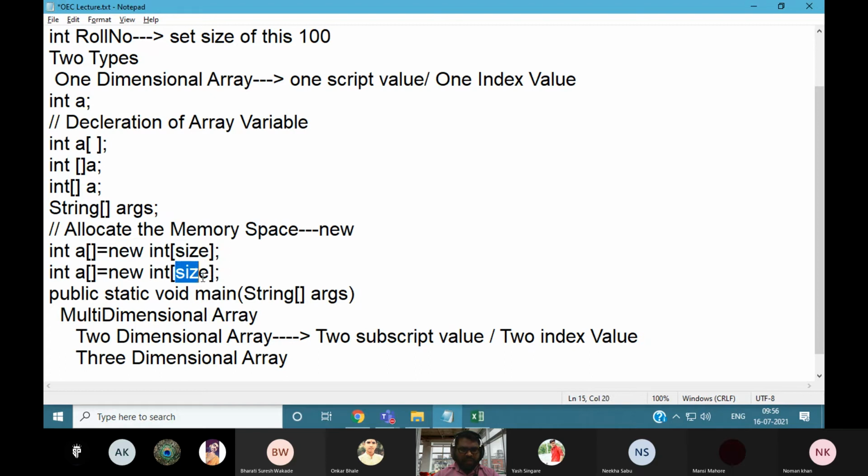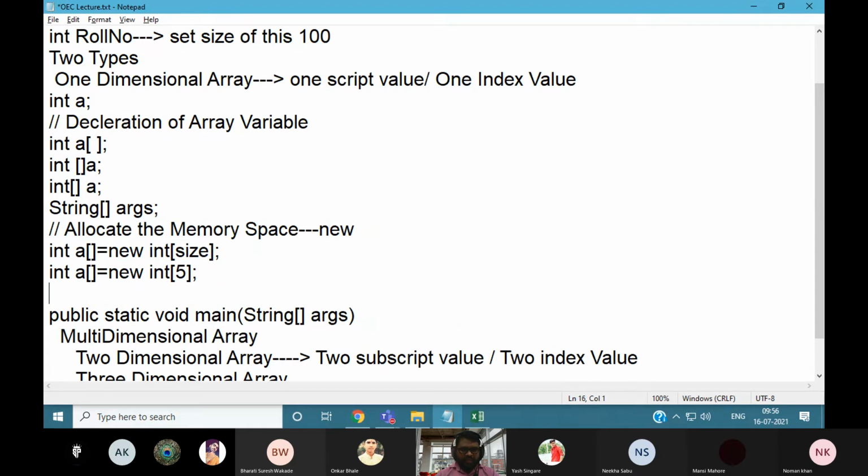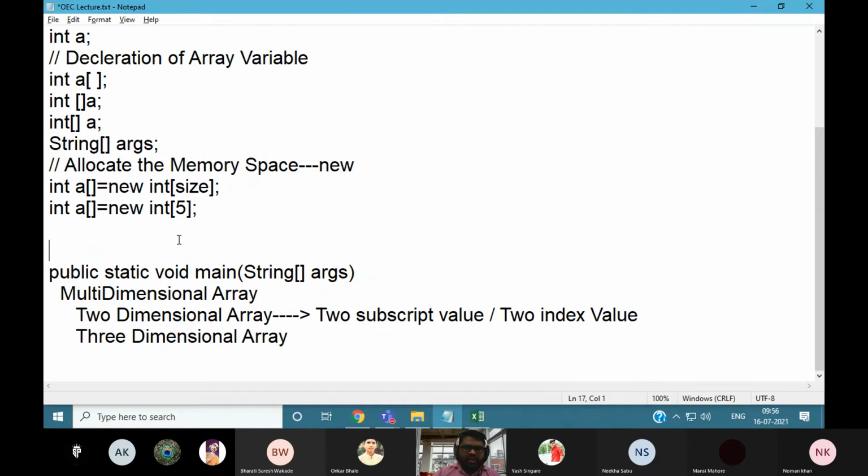So integer, say the 5 elements we want to store. In this way we can allocate the memory space for the 5 elements. Another approach is that we can directly define the array: integer a equal to, for example, 1 2 3 4 and so on, semicolon. In this manner you can define the array elements directly without using the new keyword.